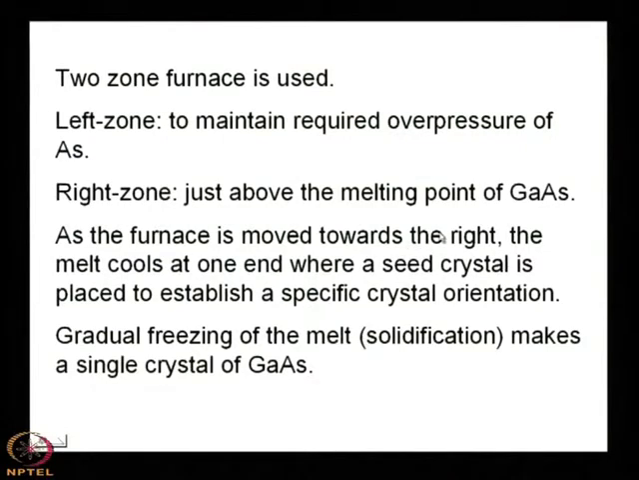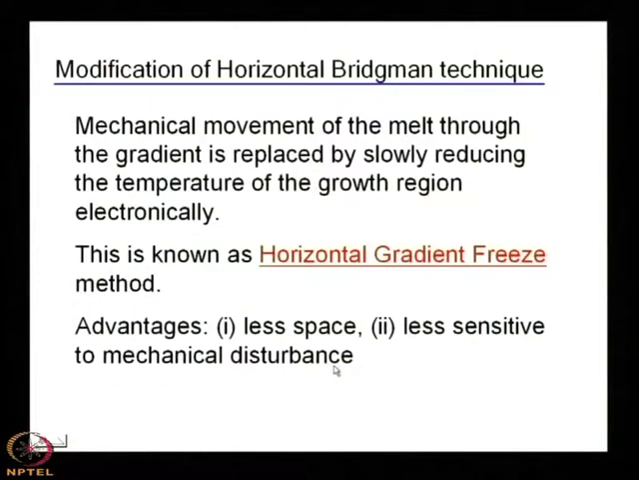As the furnace is moved towards the right, the melt cools at one end where a seed crystal is placed to establish a specific crystal orientation. Gradual freezing of the melt, or solidification, makes a single crystal of gallium arsenide. It is a very simple technique.